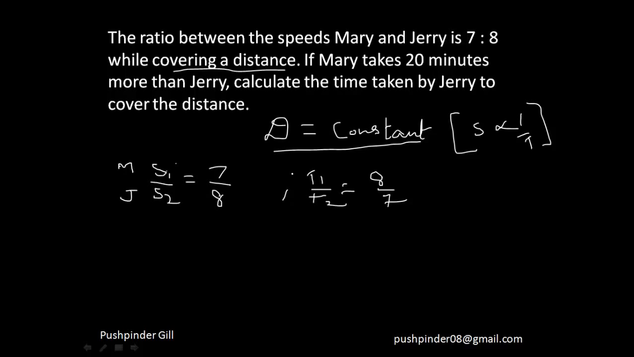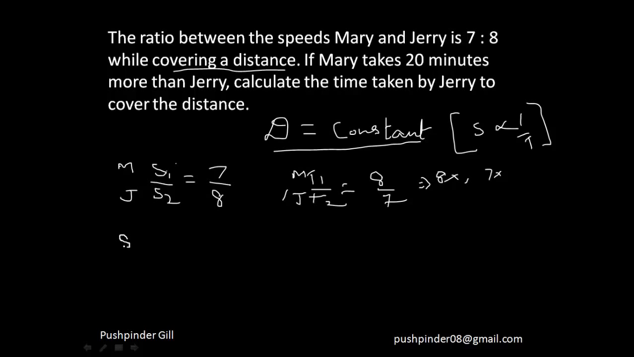So this is the time of Mary and this is the time of Jerry. Mary takes 8 and Jerry takes 7. It's given that Mary takes 20 minutes more than Jerry. So from this ratio you can say that if Mary takes 8x minutes, then Jerry would be taking 7x minutes, because it's the ratio. That's how you solve it.